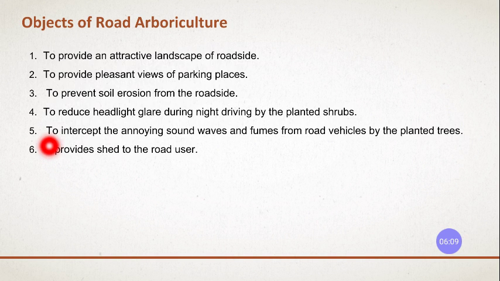It provides shade for the road users after the shoulders, and shoulders are used for that only, right? If there is any maintenance work or for a rest purpose, the shoulders are provided at the sides of the carriageway so that vehicles can take rest, people can take rest, right? So after these shoulders we have arboriculture placed, for a refreshment moment or to have some break, right? These trees have been grown.